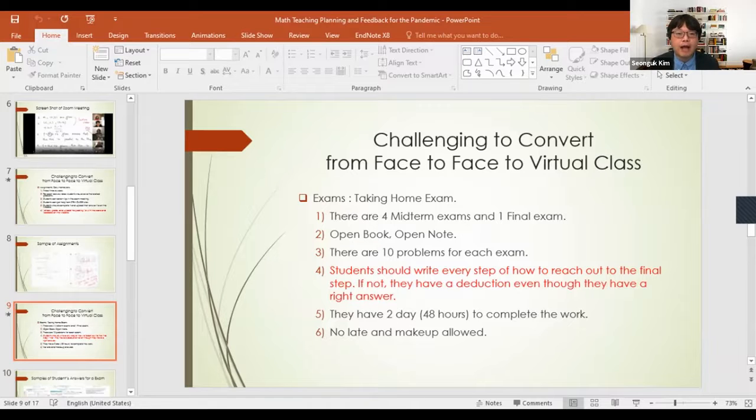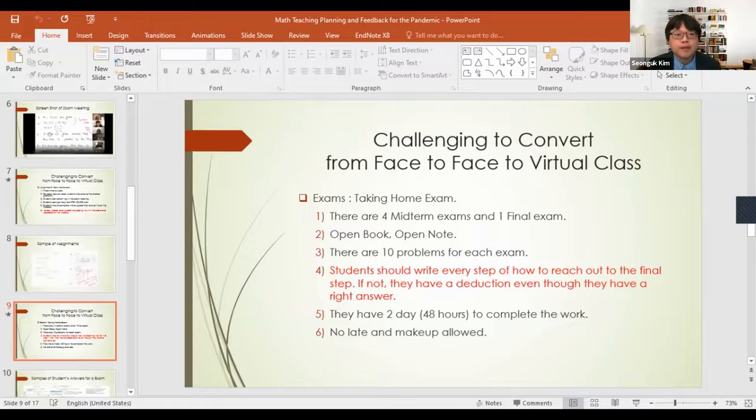I changed the format like this. Every exam is a take-home exam, and they have two days, 48 hours, to complete the work. There are more exams now: four midterm exams and one final exam. Every one is open book, open note, and there are 10 problems for each exam.